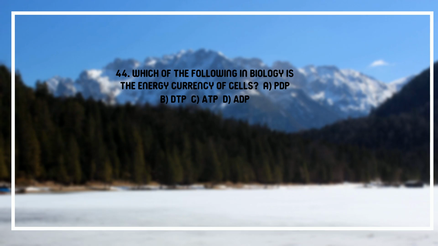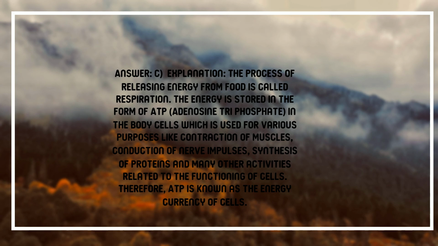44. Which of the following in biology is the energy currency of cells? A. PDP, B. DTP, C. ATP, D. ADP. Answer. C. Explanation. The process of releasing energy from food is called respiration. The energy is stored in the form of ATP, adenosine triphosphate, in the body cells, which is used for various purposes like contraction of muscles, conduction of nerve impulses, synthesis of proteins and many other activities related to the functioning of cells. Therefore, ATP is known as the energy currency of cells.